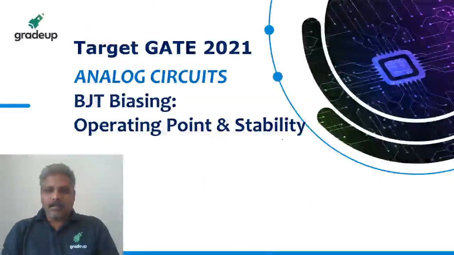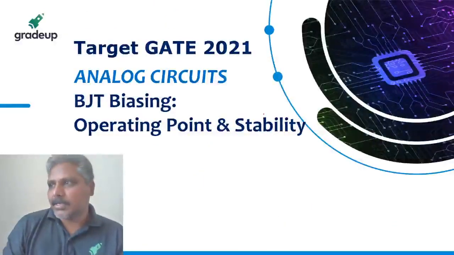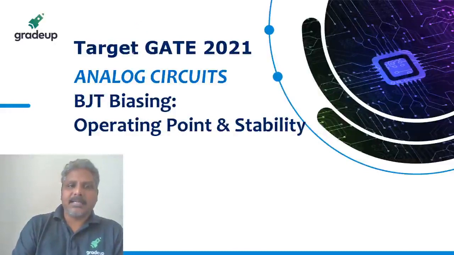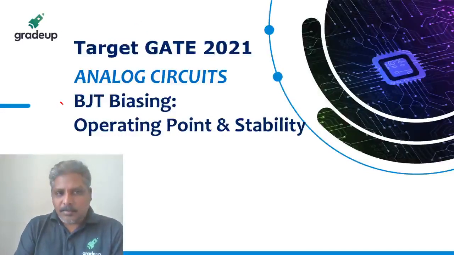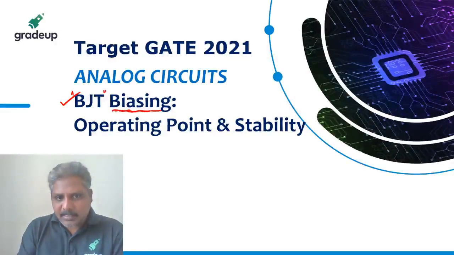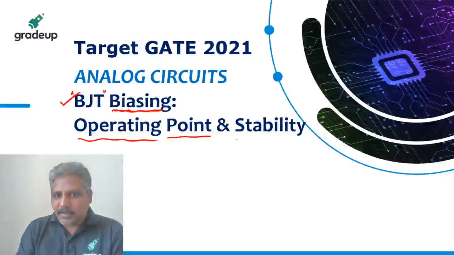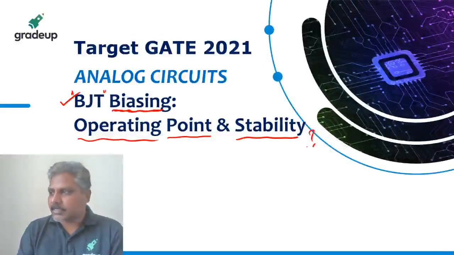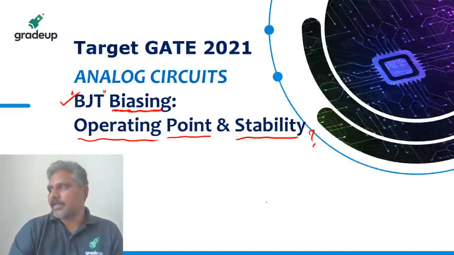Okay, guys, let's start. Others, let's join. We are going to talk about BJT biasing. BJT means bipolar junction transistor. What is biasing? We are going to understand. And what is operating point? We are going to understand. What is stability and why stability is required. These are the things we are going to understand.